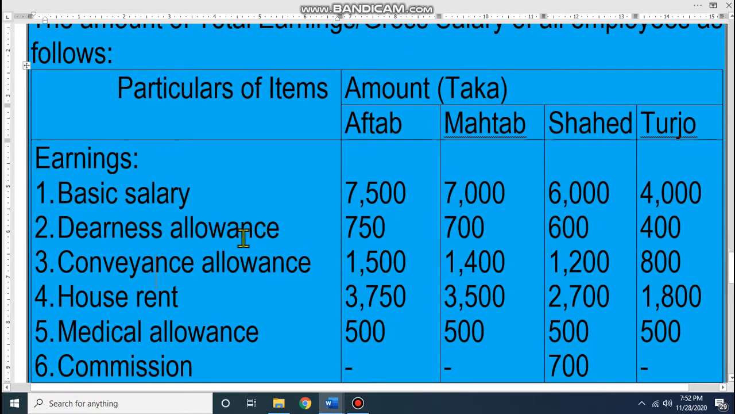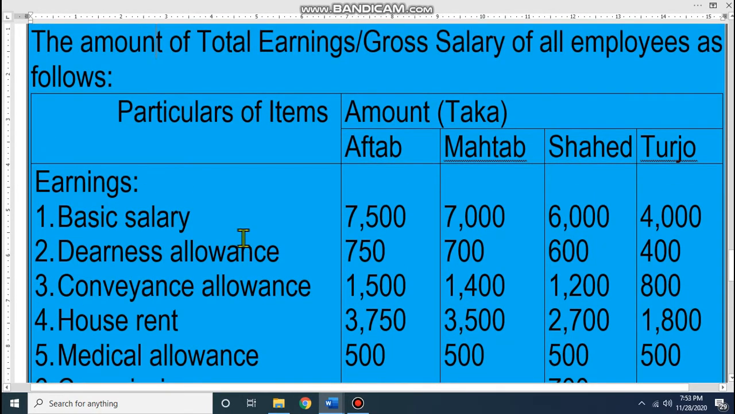Dear student, look at the format. The amount of earnings or gross salary of employees. Look at the particular item. Here we will write the earnings name, then amount: Aftab, Mahatab, Shahed and Turjo. Look at basic salary. I have told you that basic salary is number one earnings.